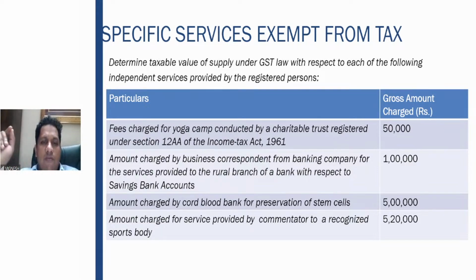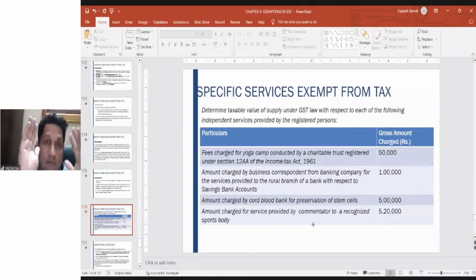Amount charged by cord blood bank for preservation of stem cells is specifically given in the healthcare services definition. So the moment it is a healthcare service, it enjoys the exemption. Next one, amount charged for service provided by commentator to recognized sports body. Commentator services are not covered in the exemption. Only referees, players, umpires, etc. are covered, not the commentators. Therefore, even though the recognized sports body recruits the commentators, the amount which is paid is chargeable to GST. These are the answers for these four things. The answers have to be written very properly. I'm telling you the answers the same way you have to write. Don't write yes or no in the exam, please.